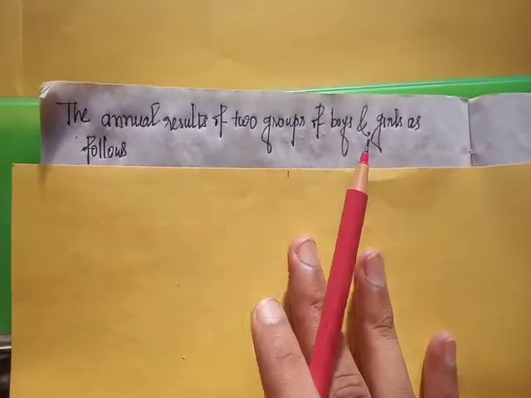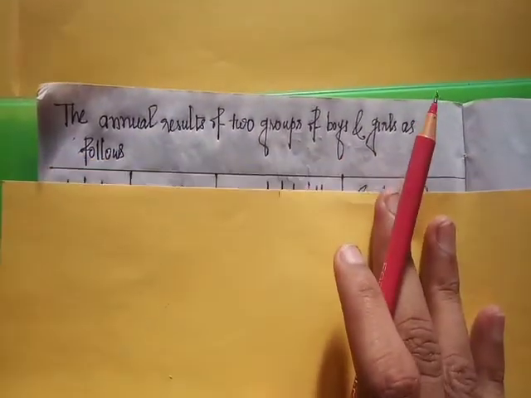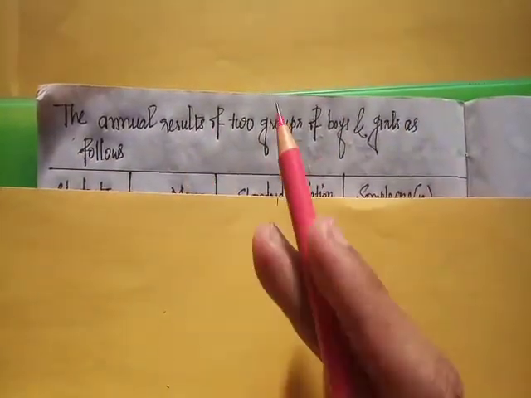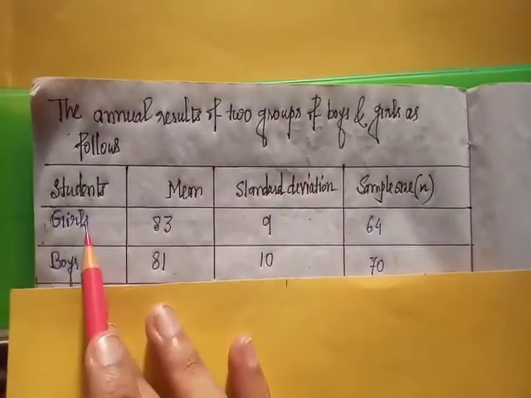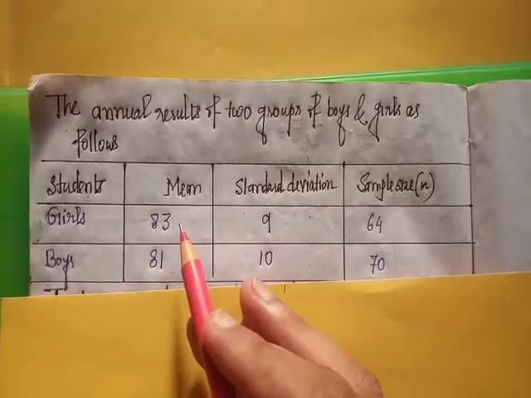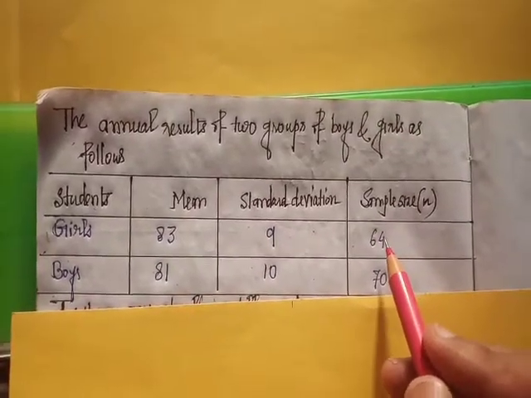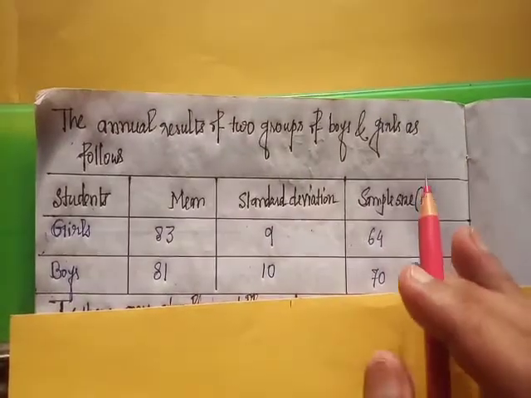Next, we will discuss a problem. The annual result of two groups of boys and girls is as follows. Girls: the mean of these results is 83, standard deviation 9, and sample size 64. That is, there are 64 girls.